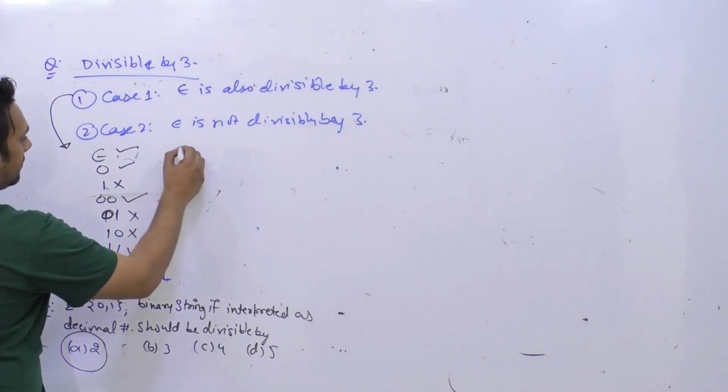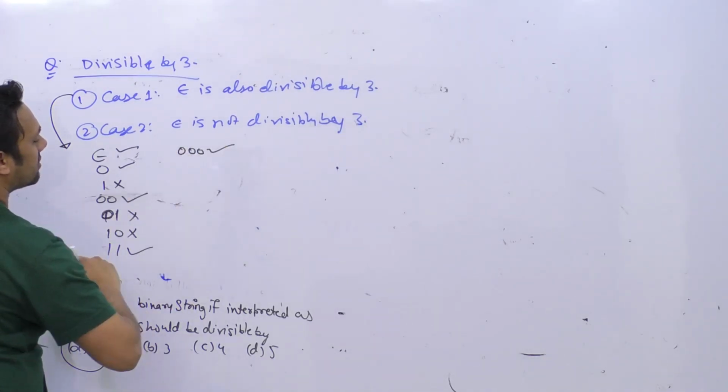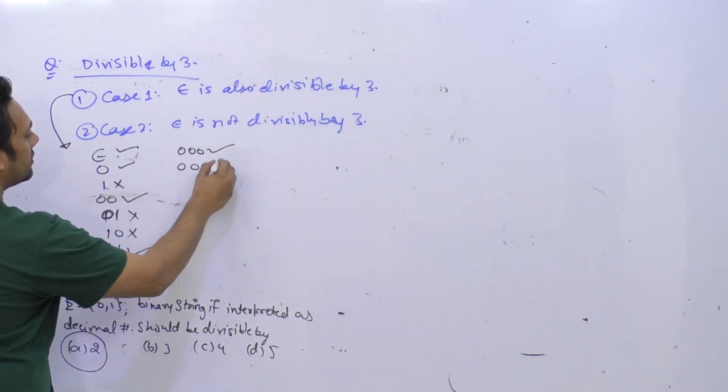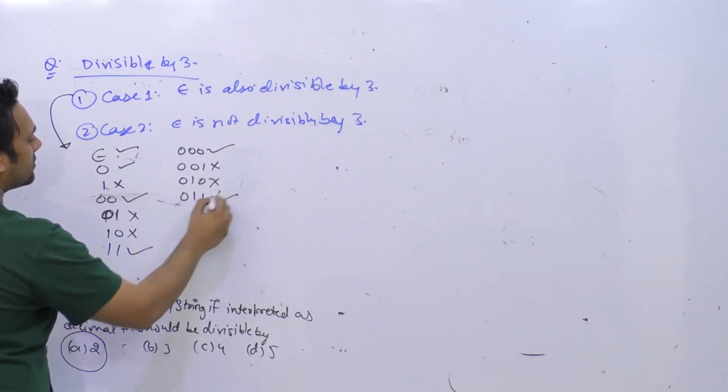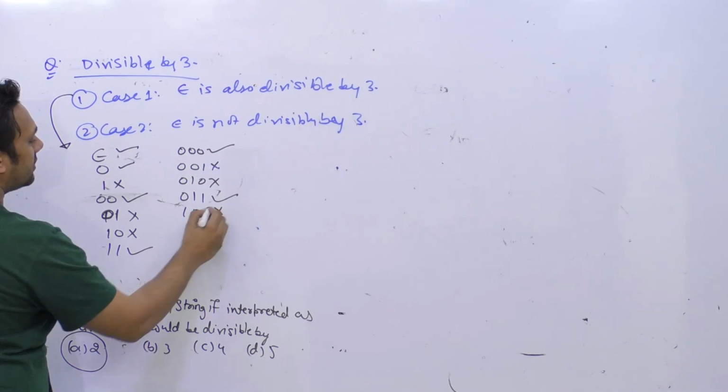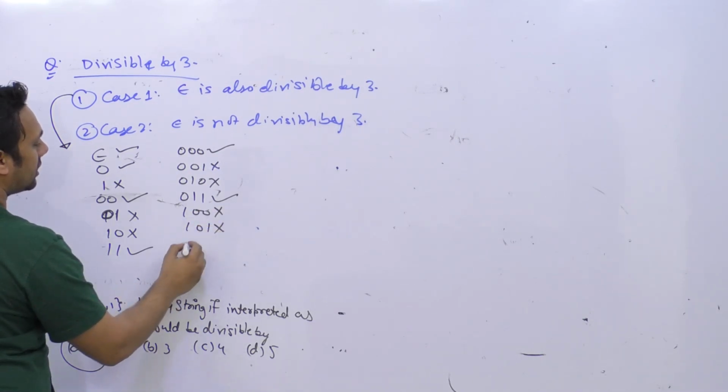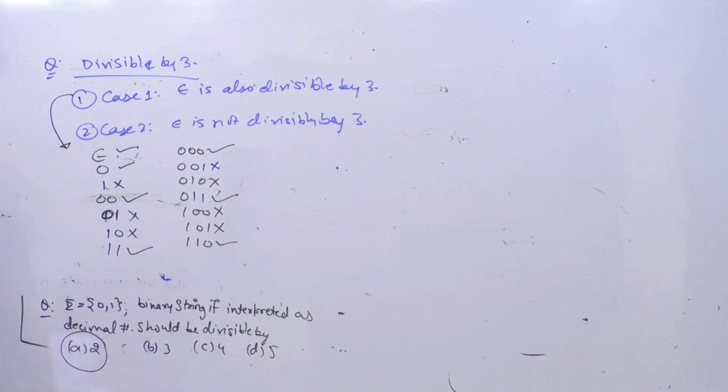If you have 0 0 0, it is divisible by 3; 0 0 1 is not divisible by 3; 0 1 0 is not divisible by 3; 0 1 1 is divisible by 3; 1 0 0 is not divisible by 3; 1 0 1 is not divisible by 3; 1 1 0 is divisible by 3.